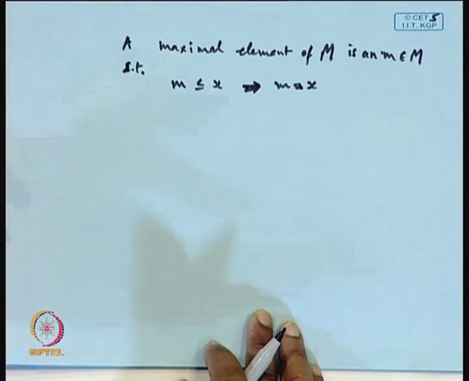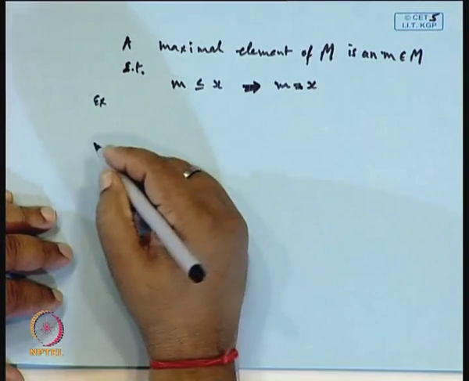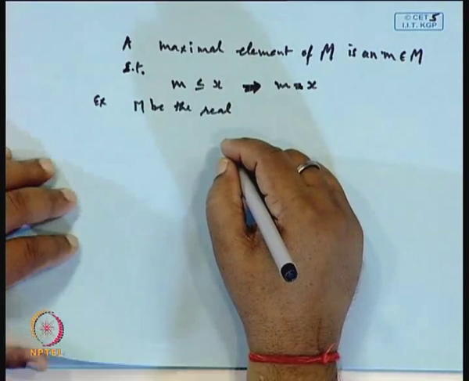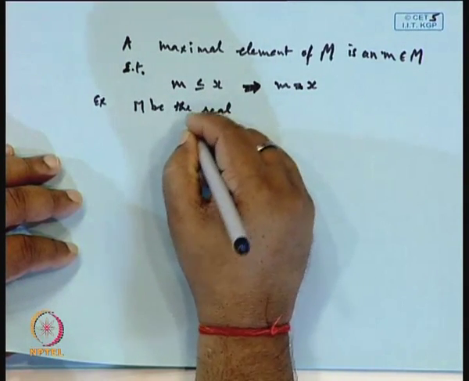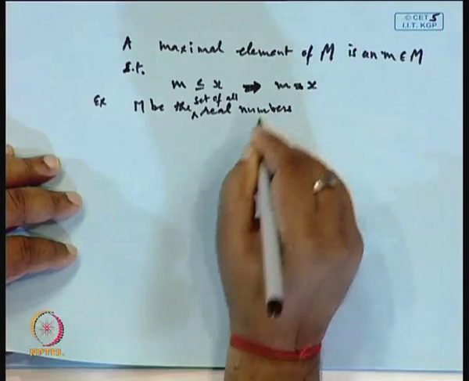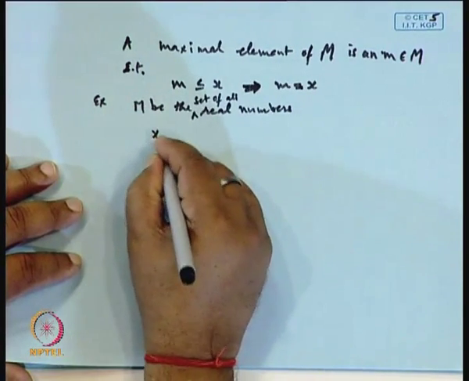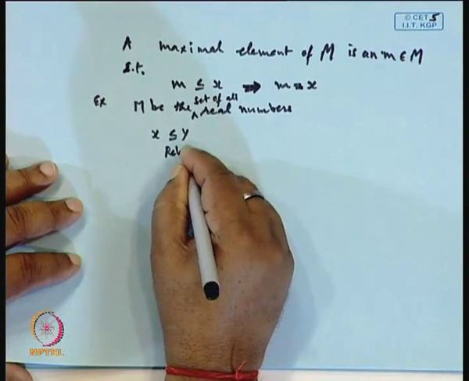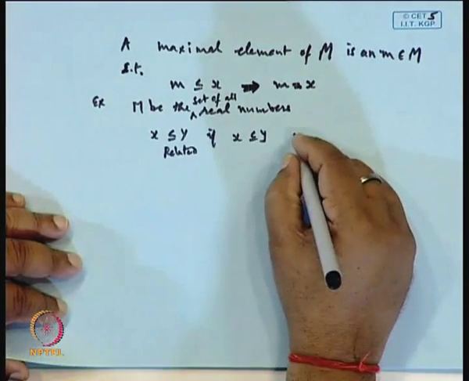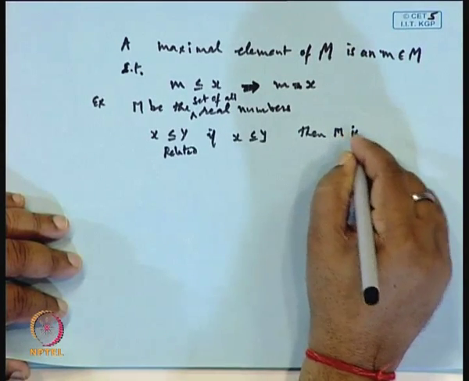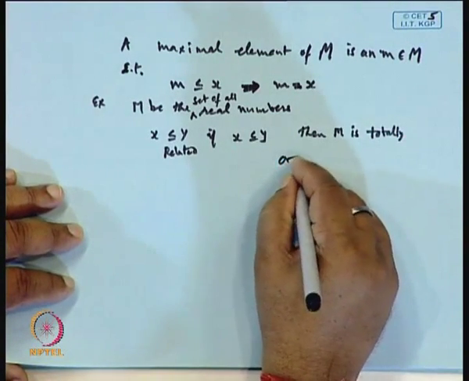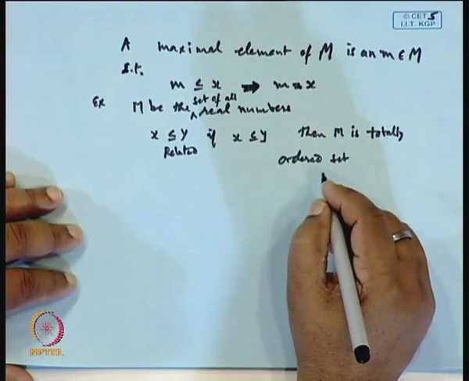Again, a maximal element may not exist. If I take the real line example, let M be the set of all real numbers, and define the relation x is related to y if x is less than or equal to y, then M is a totally ordered set, but M has no maximal element.